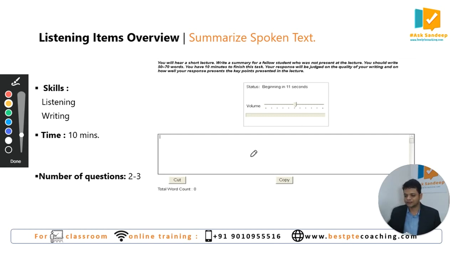You can see this box here. You have to write your summary in this box. Okay. So your summary has to be minimum 50 words and maximum 70 words. You will be given 10 minutes time to perform this question. All right. And the skills assessed are listening and writing. There will be minimum 2 questions and maximum 3 questions from this particular question type.